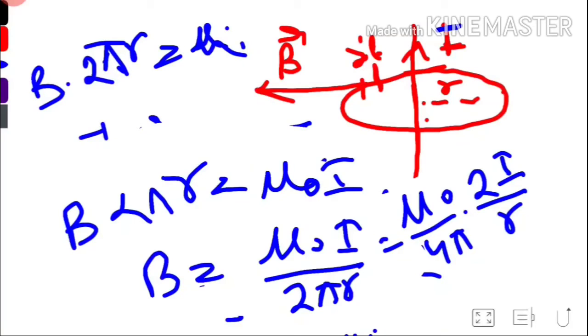So this is our formula, B = μ0/4π × 2I/r. We can find it by the Biot-Savart law or Ampere's circuital law, but this is correct. Now we will see the solenoid.